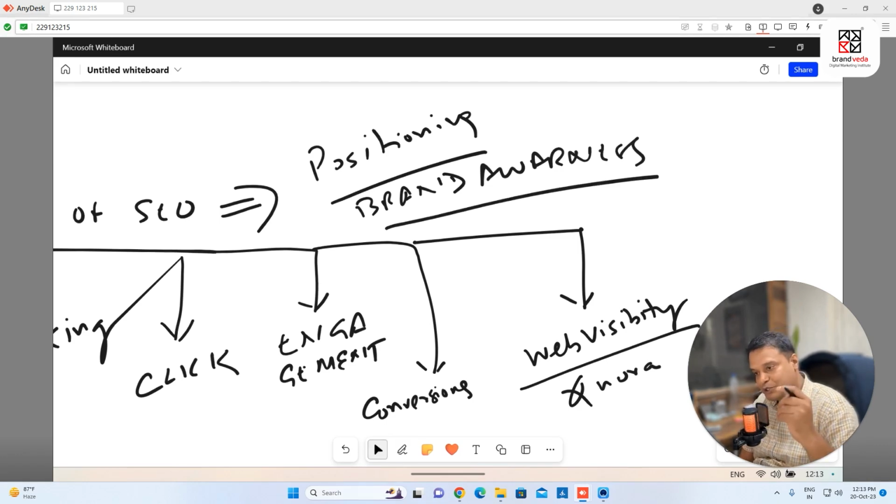Which is important, right? So keep in mind, we are not paying anything to the Google search engine, but we are putting in a lot of effort, right? So we're going to spend money. So it's a long-term activity. It's not short-term, it's long-term, but it has to be data-driven. I'm telling you a lot of strategies in my coming classes, because I've been doing SEO for very long, and I'm sharing some of my best strategies, which are surely going to take you to the next level, which is important.